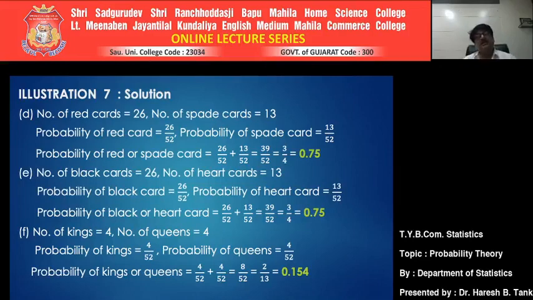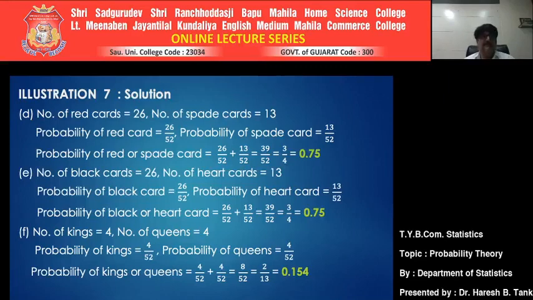Since they are mutually exclusive, you can say that if you just make an addition of their individual probabilities, it gives you the probability of a black or a heart card. So 26 upon 52 plus 13 upon 52, which comes to 39 upon 52, which is equal to 3 upon 4, and by simplifying it, it comes to 0.75.